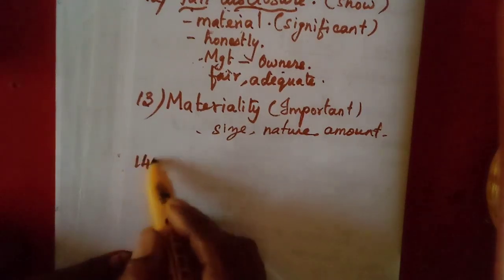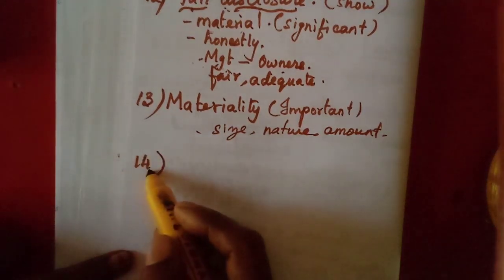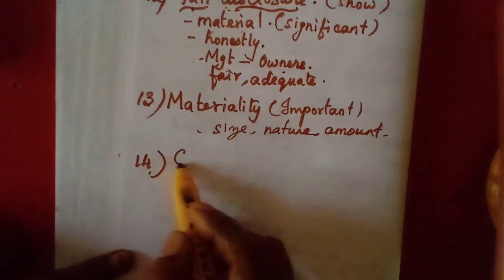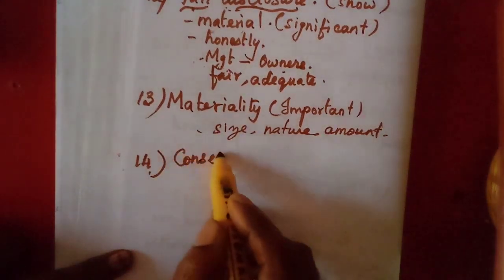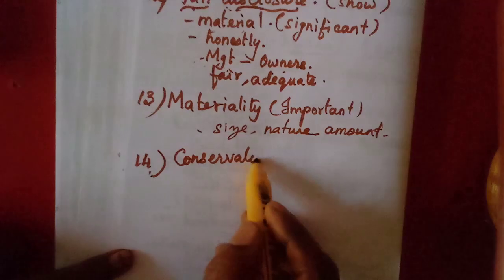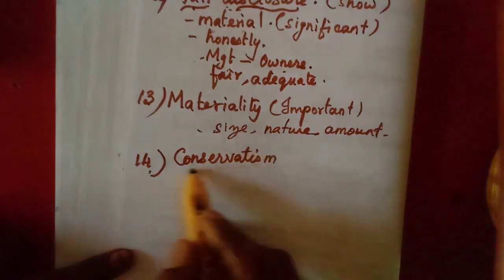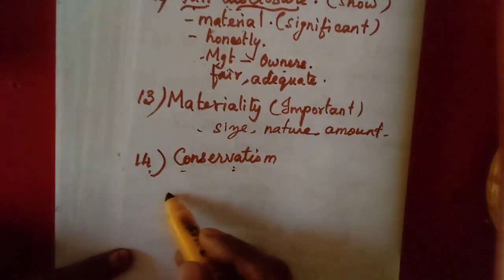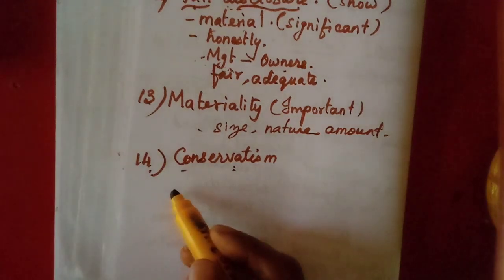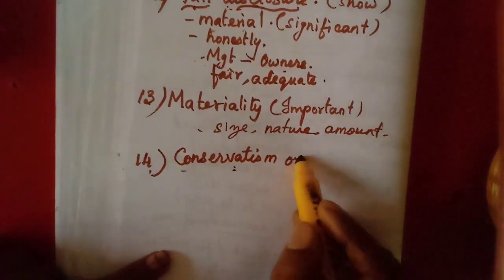Okay students, now the last one is convention of conservatism. Conservatism, you know, conserve means protection. Conservatism or prudence.